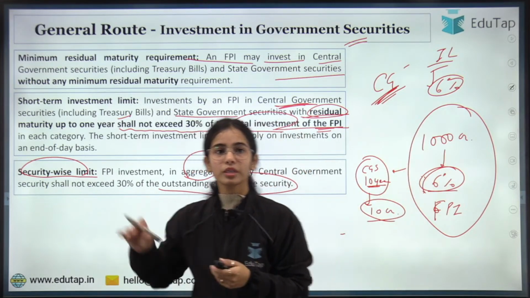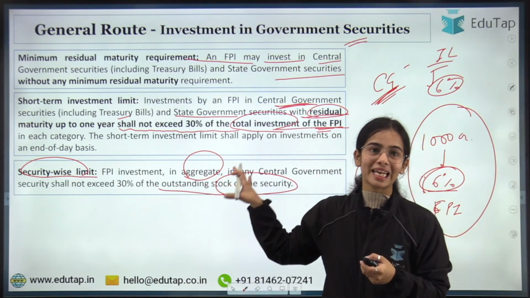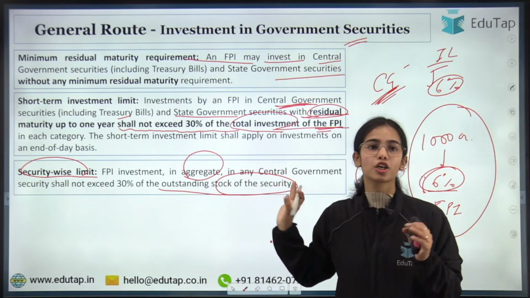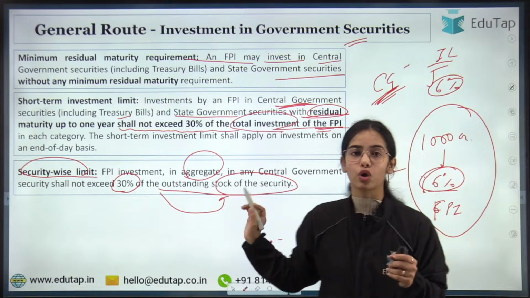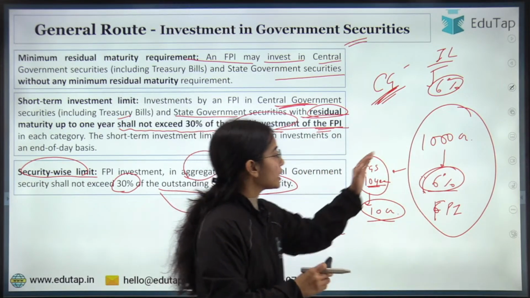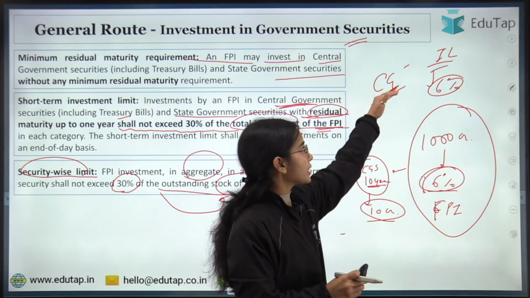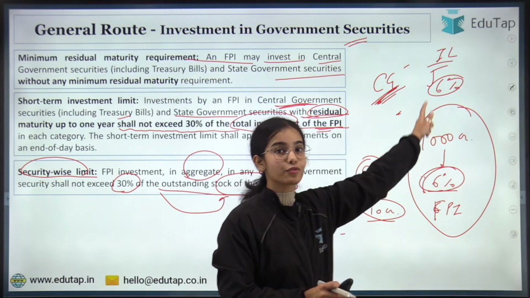Now here the FPI investment in aggregate in any single central government security shall not exceed 30% of the outstanding stock of the security. That means even though there is a 6% limit in central government securities, that is for the total.